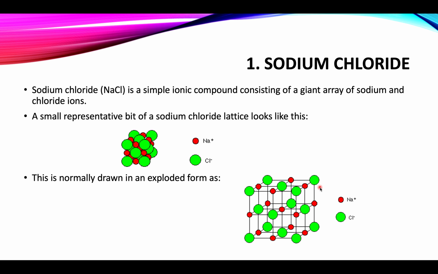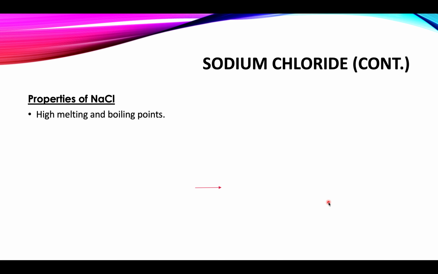First is sodium chloride. Sodium chloride is a simple ionic compound, consisting of a giant array of sodium and chloride ions. A small representation of the sodium chloride lattice looks like this. In this structure, the larger green balls represent chloride ions, while the smaller red balls represent sodium ions.